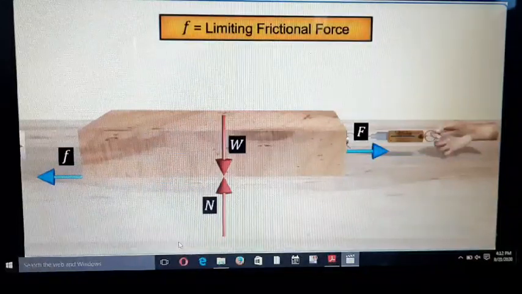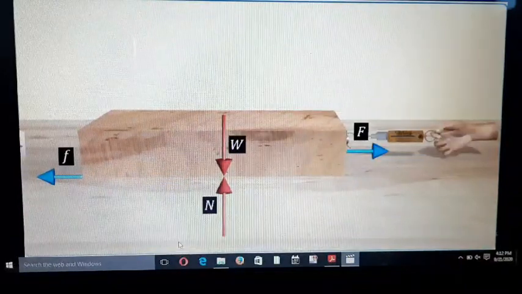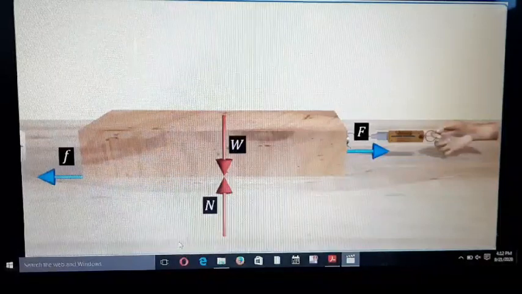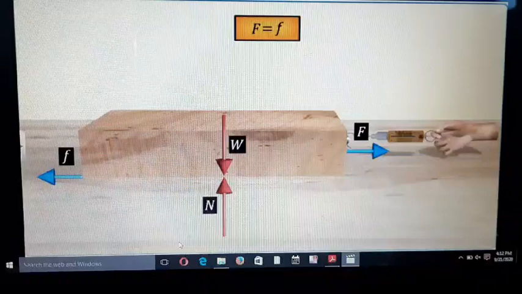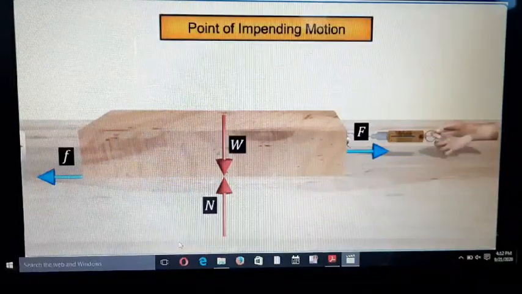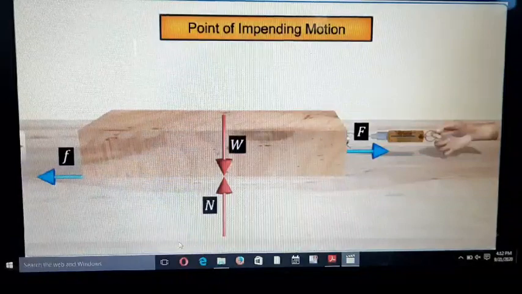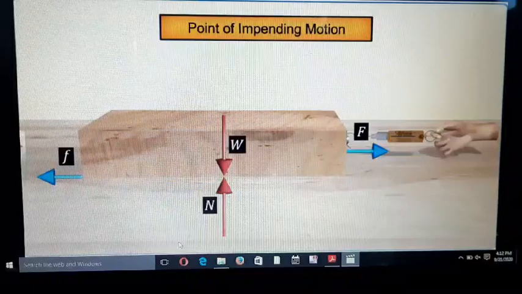After we apply more and more force, the object moves in the direction of the applied force. So friends, between two surfaces, friction is produced. This friction depends on the type of the surface, the type of the material, and temperature also.